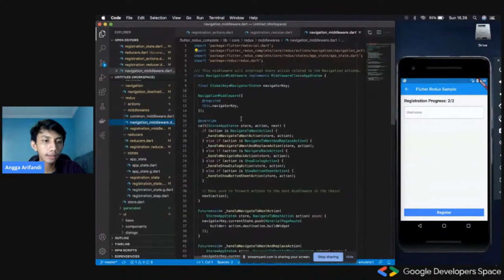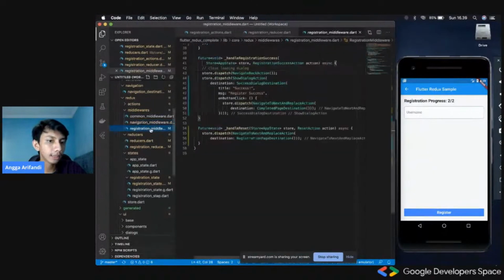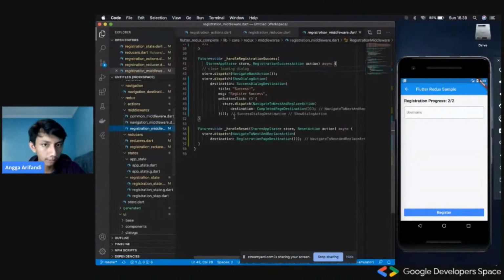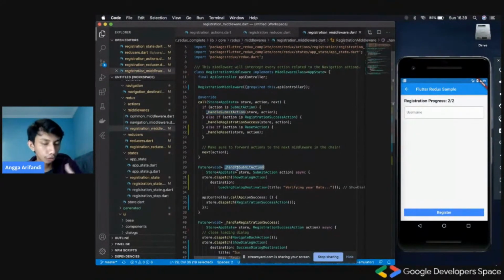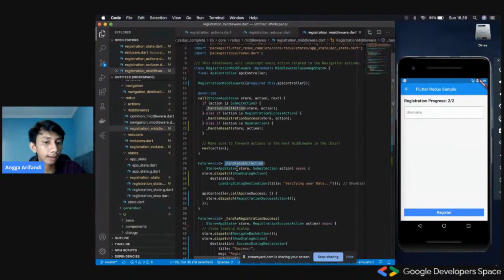So what it does, I'm sorry, this is the registration middleware, for example. The registration middleware is calling the submit action. Okay, so the submit action will call the handle submit action before continuing into changing the app state. And in this state, we will call a store.dispatch